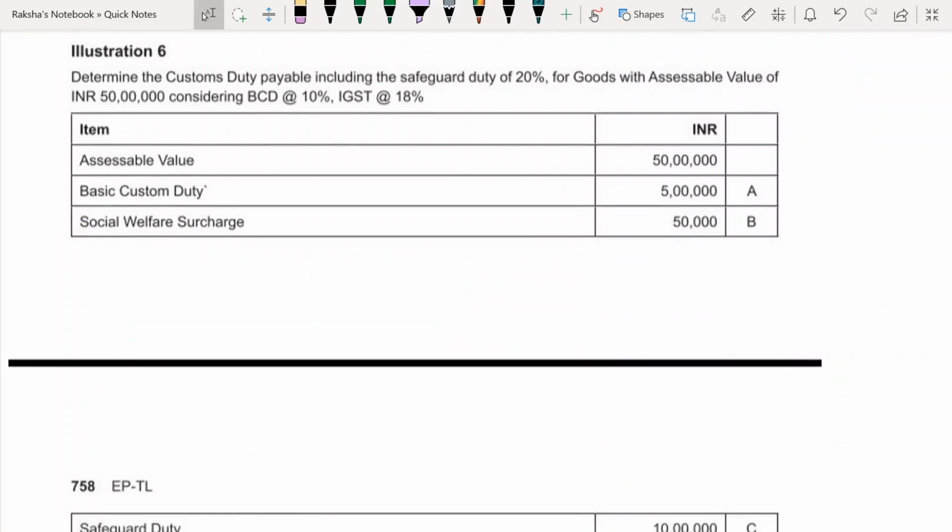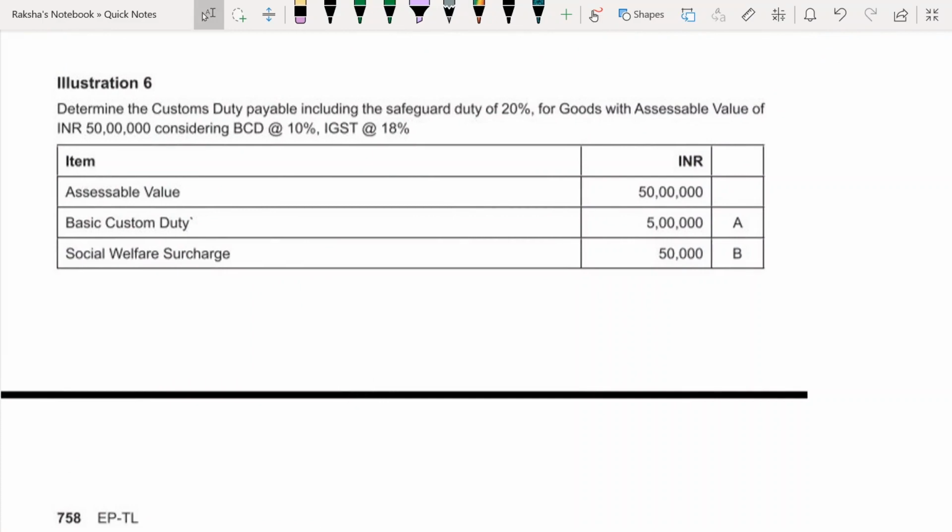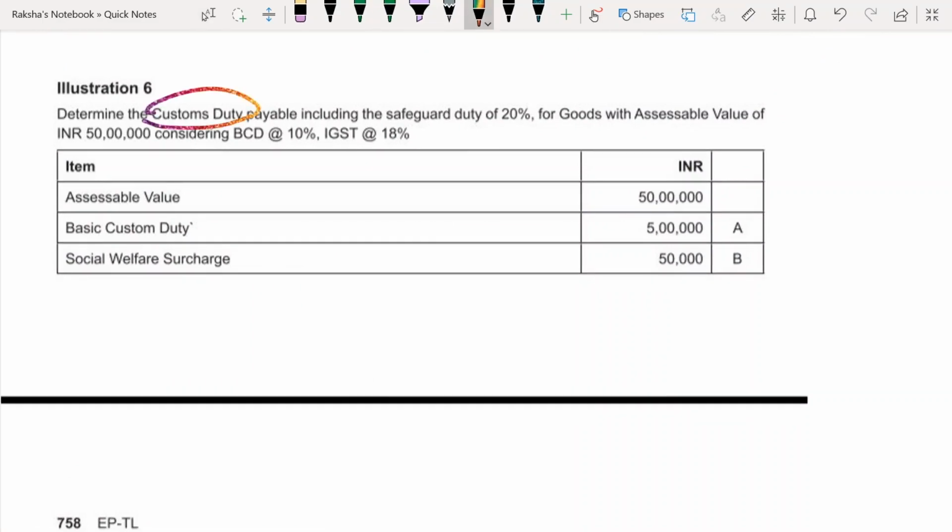Fine. Coming to the last question, I'm sure you will be able to do this, but quickly let's close it. Determine customs duty payable. So they're asking you customs duty including safeguard duty of 20% for goods with assessable value of 50 lakhs. So directly what they've given you, assessable value, no rights, CIF, nothing, right? Then considering basic customs 10%, IGST 18%. Now 50 lakhs you want. On this your BCD is 10% of assessable value, note it down. Then social welfare cess 10% of basic customs duty.